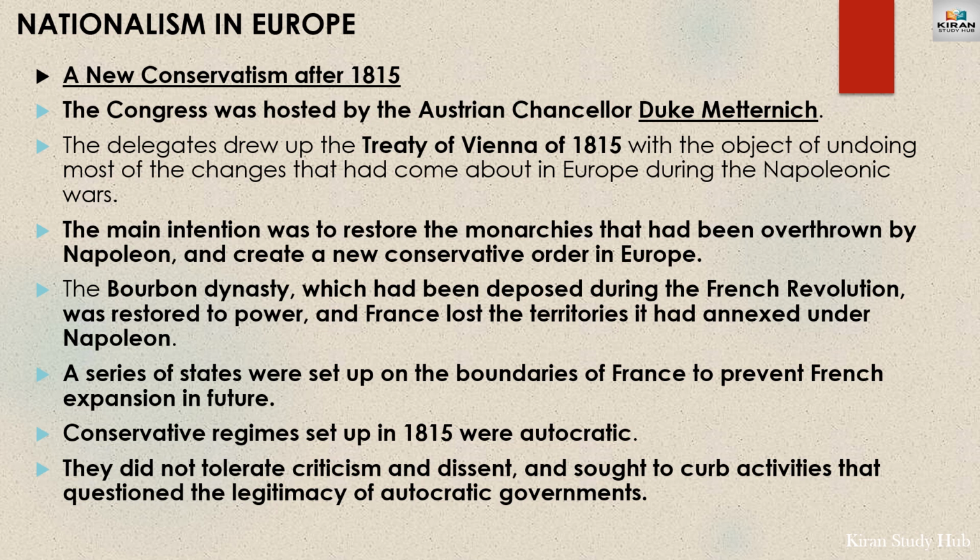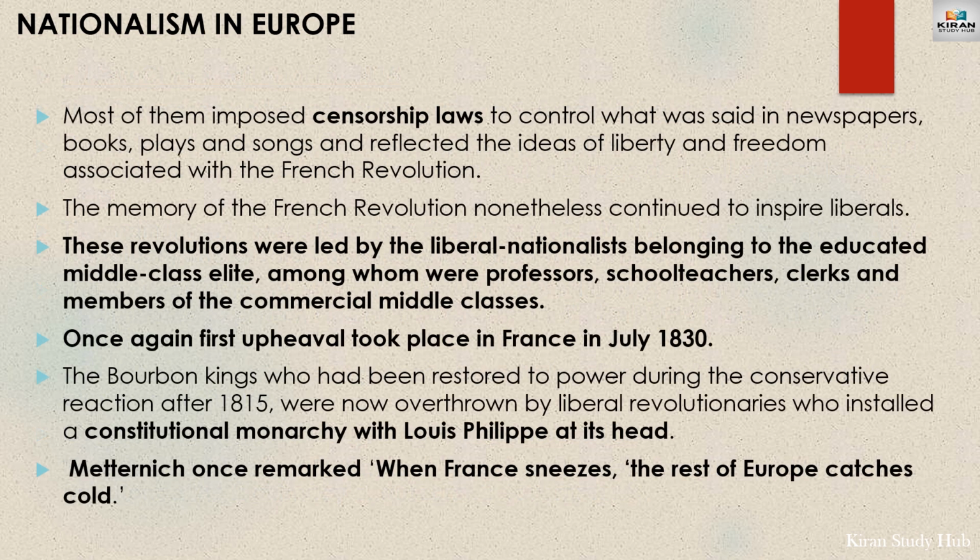The conservative regimes which were established in 1815 were more autocratic. This means they did not tolerate criticism and dissent, and sought to curb activities that questioned the legitimacy of the autocratic governments. Most of the monarchs in Europe, including the Bourbon dynasty of France, imposed censorship laws to control what was said in newspapers, books, plays and songs, and also wanted to suppress the ideas of liberty and freedom associated with the French Revolution.